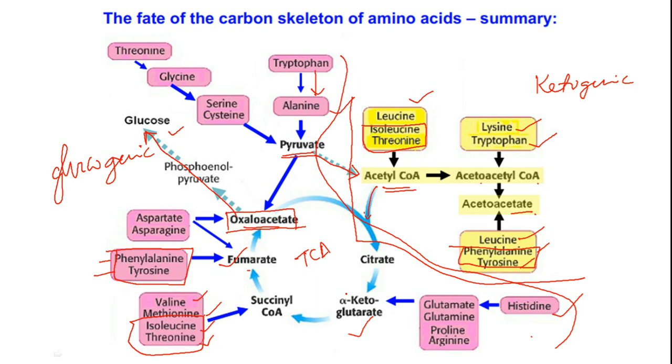So friends, this is the way the amino acids that we have, upon metabolism, provide us both energy producing chemicals as well as signaling molecules that are essential for the functioning of our body. Friends, I hope you understood the concept of metabolism and its contributions to our health and maintenance of our body.